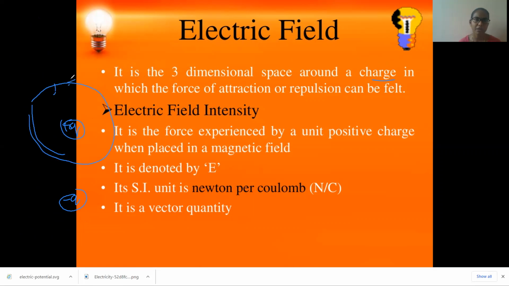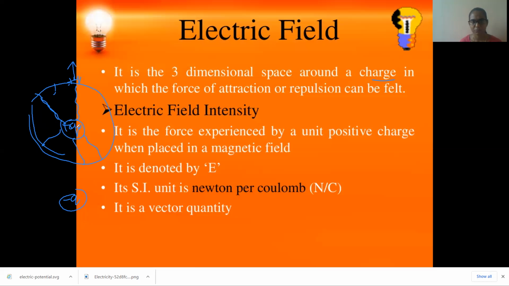Or if one more positive charge is brought, it will try to repel it, based on the polarity of the charge. So up to that extent it will attract or repel another charge, in three dimensions. Let us imagine a ball, and in the ball center we keep the charge. Up to the surface it will be like a field. That is what we call the electric field.